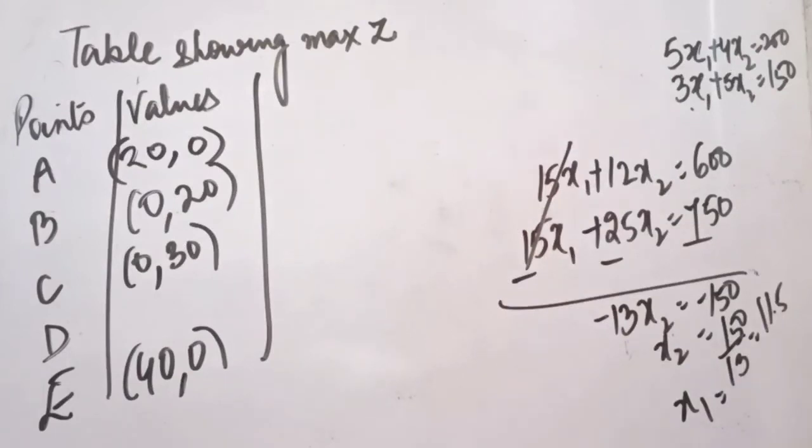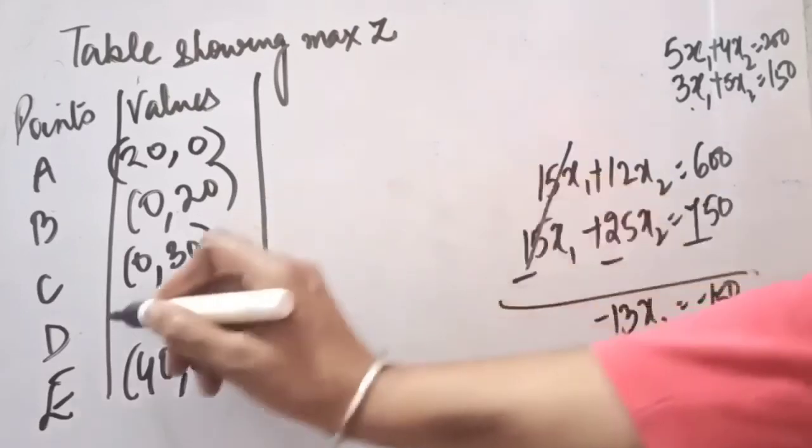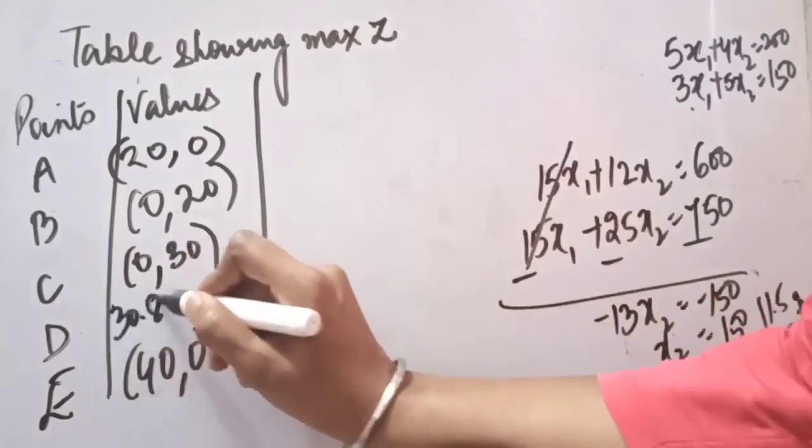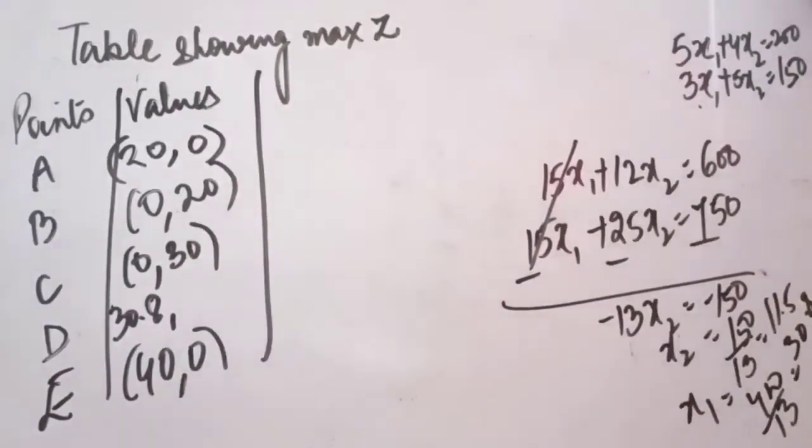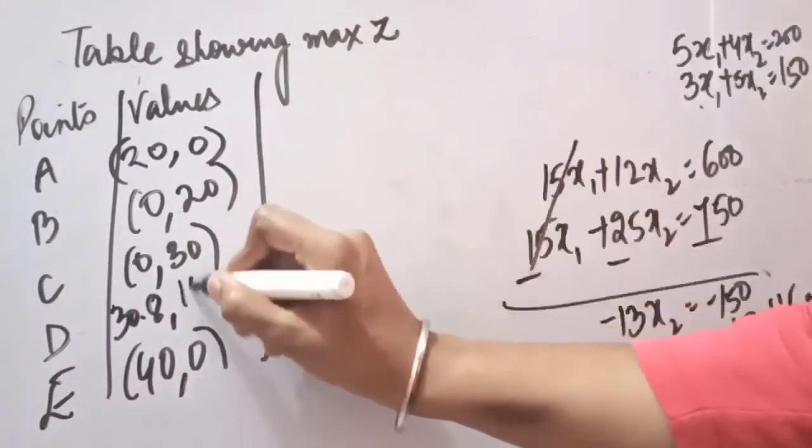If now x2 is 11.5, so from here we can see the value of x1 will be 400 by 13. So like this we will get the values. It comes out to be 30.8. So always we will be writing first x1 value, x1 30.8, and x2's value is 11.5.